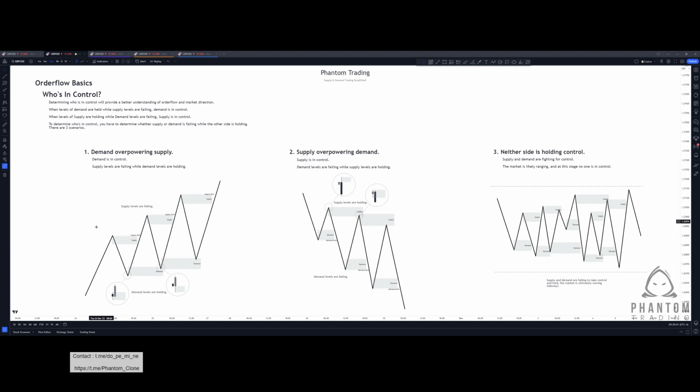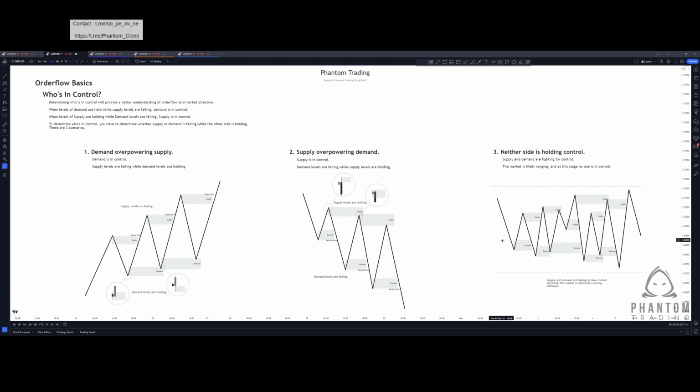So we talked about a bullish market structure and we added on demand levels, showing that demand was in control and supply was failing. We've seen a bearish market example where demand was failing and supply was in control with bearish market structure. Now, the final one we have to talk about is that neither side is in control. Supply and demand are essentially fighting for control. The market is likely ranging or moving sideways, and at this point, no one is in control.